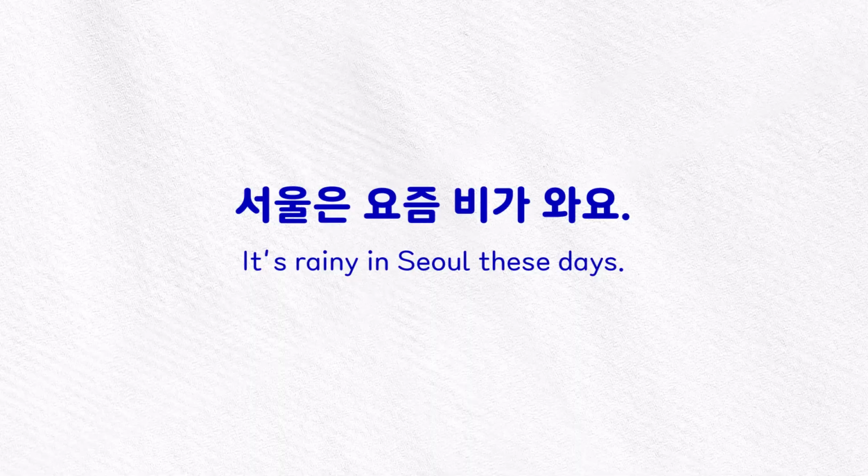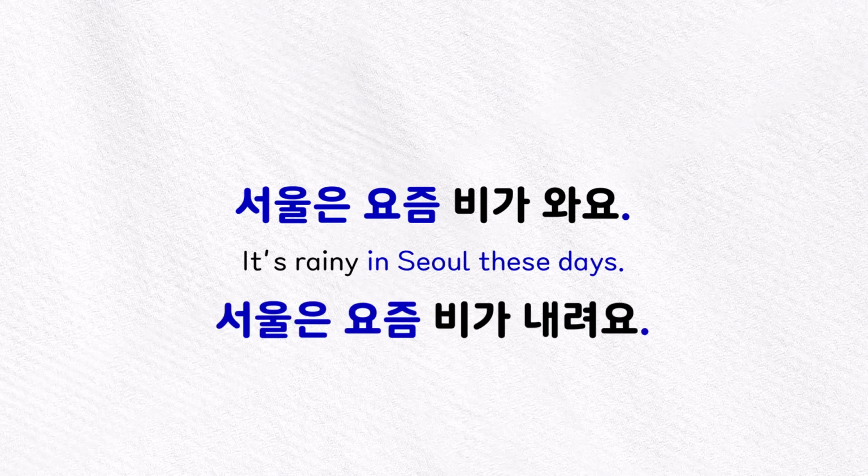Okay, so that's how you can talk about the weather being sunny and also cloudy. Let's now learn how to say that it's raining, it's snowing, and also how it's windy. 서울은 요즘 비가 와요. It's rainy in Seoul these days. The word 요즘 means these days, and the key word is the noun 비, which means rain. So when we talk about how it's rainy or it's raining, we use the verb 오다, which means to come, and its polite form is 와요. So when we say 비가 와요, it can mean it's rainy or it's raining, depending on the context. And we also often use the verb 내리다, which means to fall.